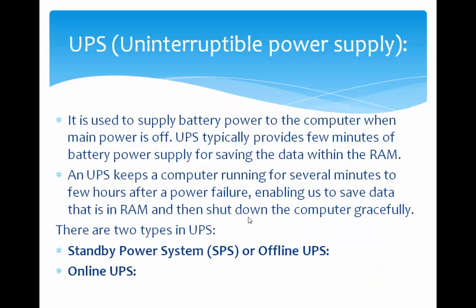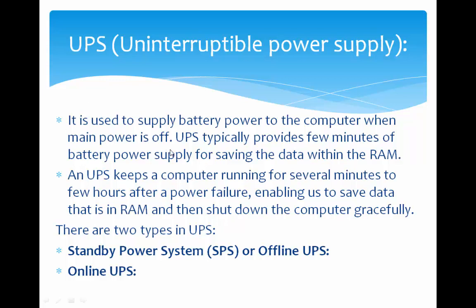Next one is UPS. What do you mean by UPS? UPS means uninterruptible power supply. It supplies power continuously to the computer system. For example, if we are working with the computer system and there is a sudden lapse of power supply, we are unable to store the data and instructions which are temporarily stored on primary memory.